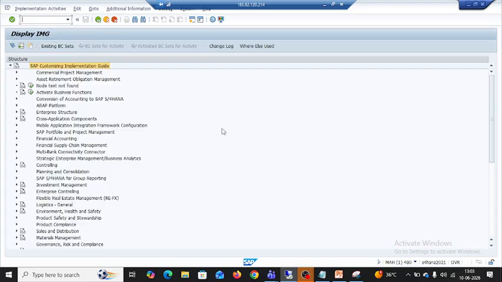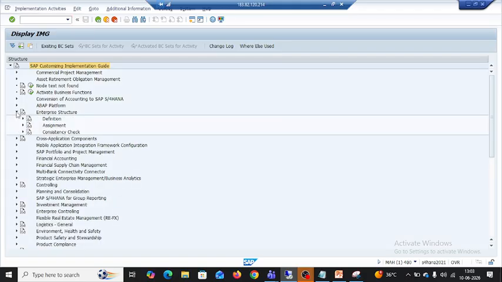And there is one specific T code as well for creation of the company code. It is OX02. Note it down somewhere. Every time we can follow this path, and at that time it is easy to remember. OX02 is for creation of the company code.